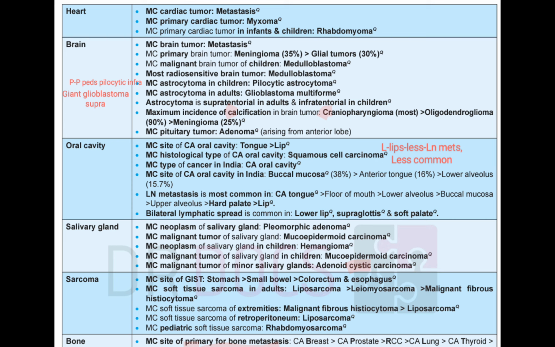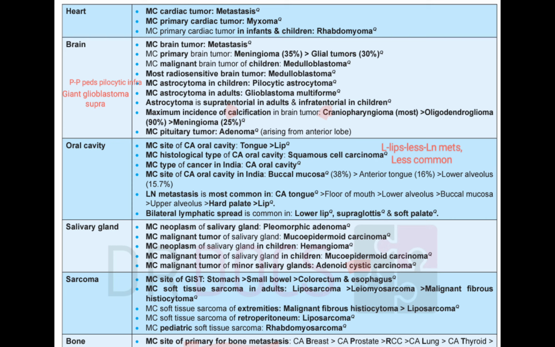Then astrocytomas. We talk about astrocytomas. In the pediatric population, children have pilocytic astrocytoma, and it is infratentorial. While in the adults, giant people, they will have glioblastoma. G for giant, G for glioblastoma, and it will be supratentorial, upper. And maximum incidence of calcification, C for calcification, C for craniopharyngioma. Craniopharyngioma most, then oligodendroglioma, little less, and meningioma is least.